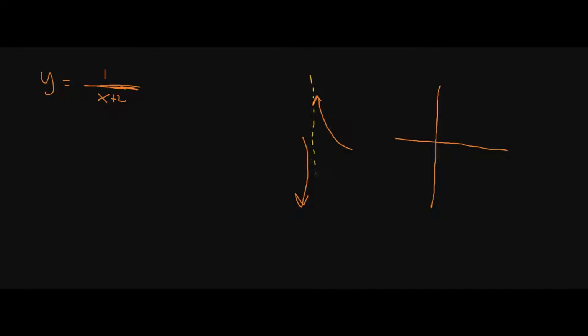So if we take that logic and apply it to something like this right here, let's say y is equal to 1 over x plus 2. And the question is, what is the vertical asymptote? We want to figure out exactly where my function does something like this, where it goes up like that, and comes down like this, creating this vertical asymptote line. It seems to approach that line, but it's never going to touch it because we can't ever divide by 0.